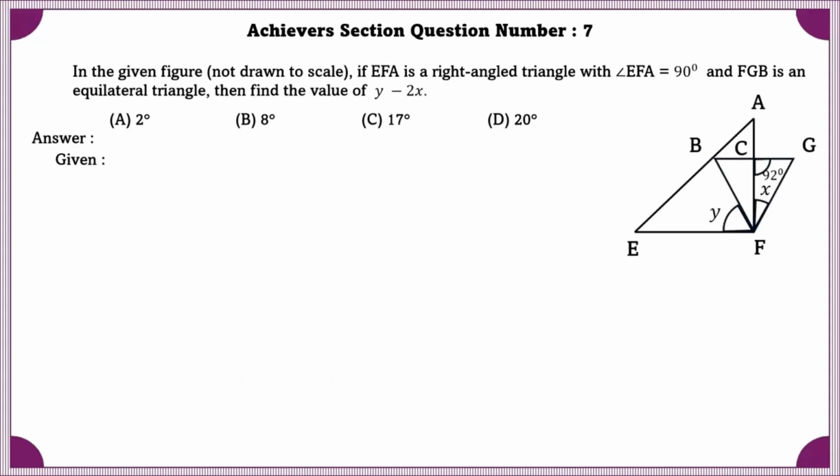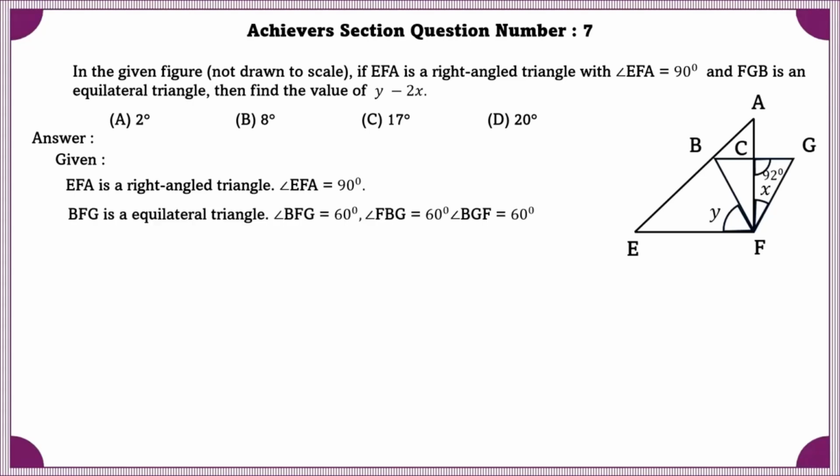Achiever section question number 7. In the given figure not drawn to scale, if EFA is a right angle triangle with angle EFA is equal to 90 degrees, FGB is an equilateral triangle, then find the value of y minus 2x. EFA is a right angle triangle. Angle EFA is equal to 90 degrees. BFG is an equilateral triangle. Angle BFG is equal to 60 degrees. Angle FBG is equal to 60 degrees. And angle BGF is equal to 60 degrees, because in an equilateral triangle, all the angles are equal.